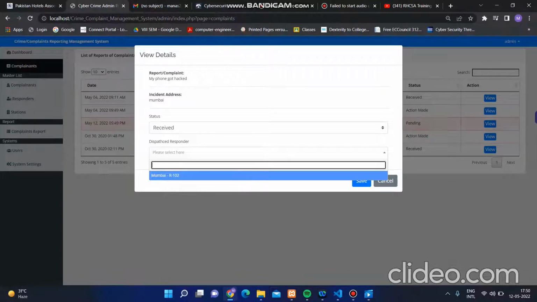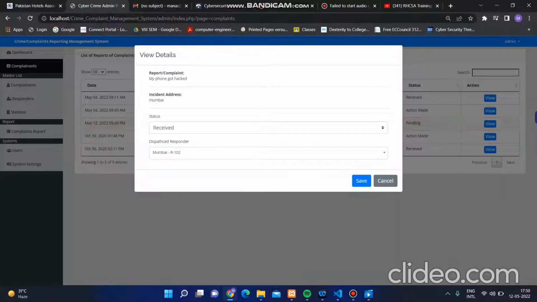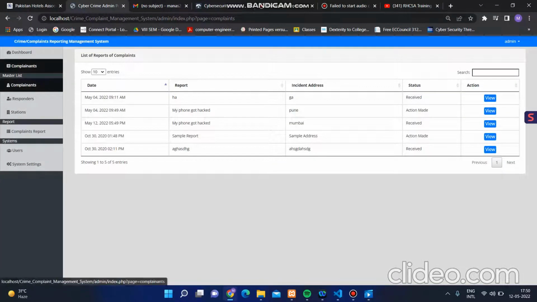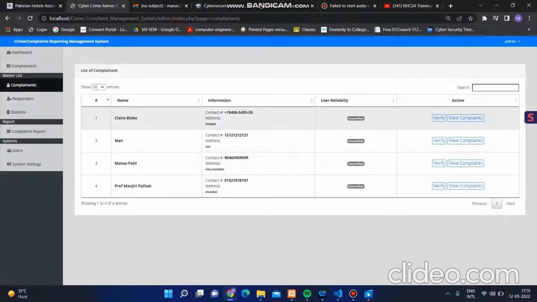So the head of the police department or the head of the cyber cell will simply manage this website with the help of this portal. Let's suppose we have got the complaint and there is a team attached to the Mumbai region. So Mumbai region 102, let's save it. Okay, so now in the complaints, as you can see over here,